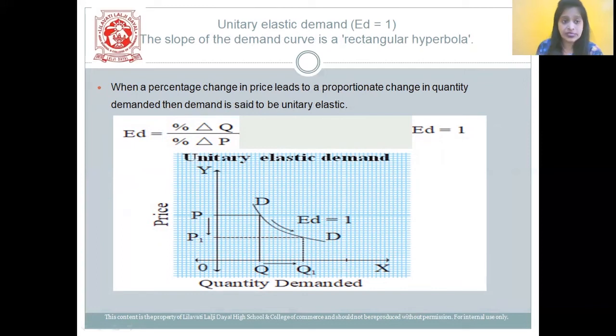Percentage change in price is equal to percentage change in demand. Here you can see the demand curve. On the x-axis you have the quantity demanded, on the y-axis you have the price. The demand curve is a rectangular hyperbola, because if there is a change in price, the quantity demanded will also change.